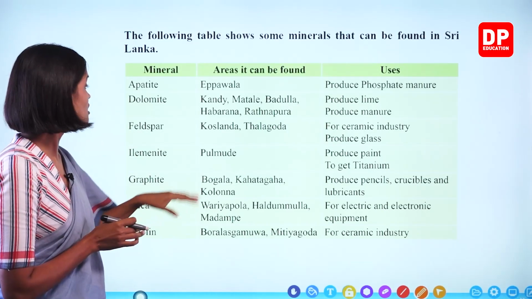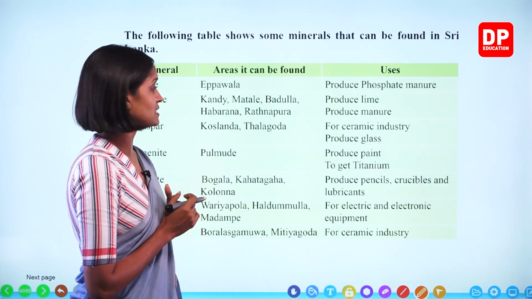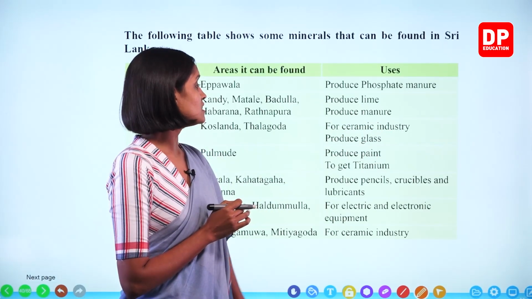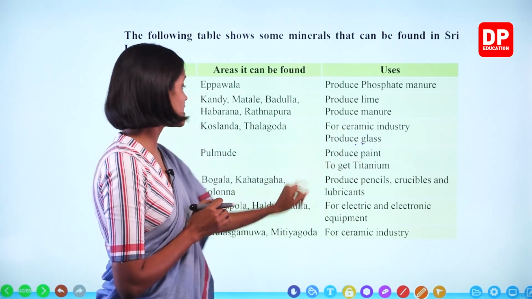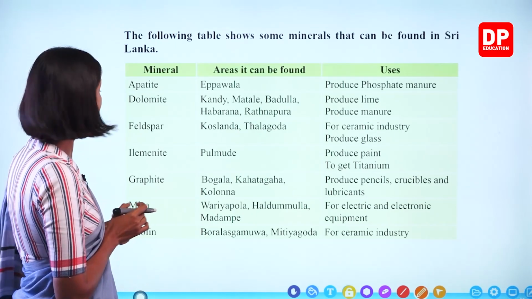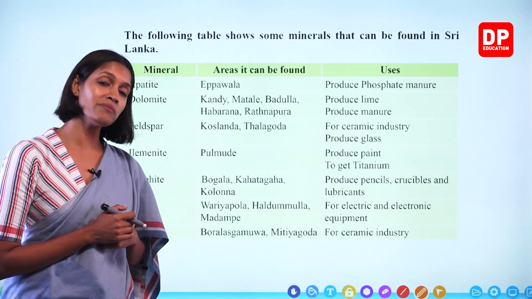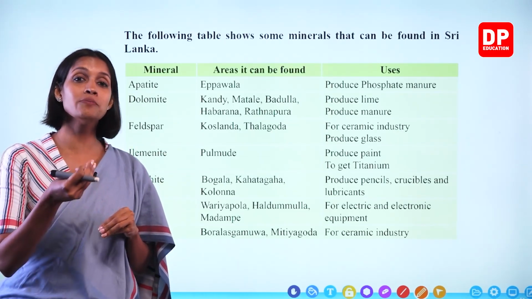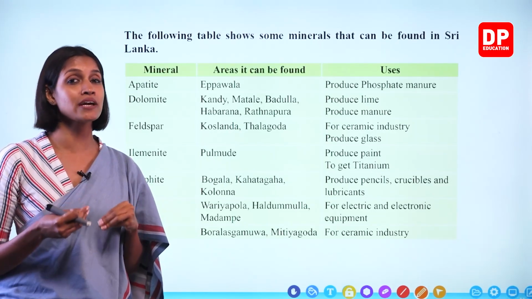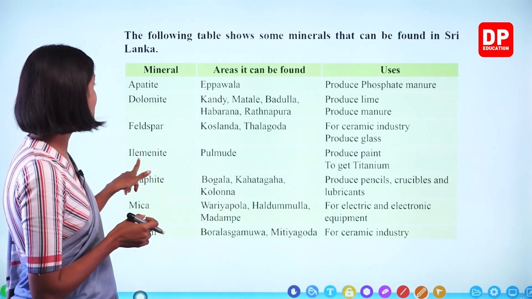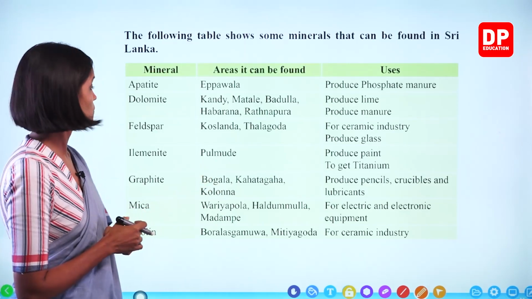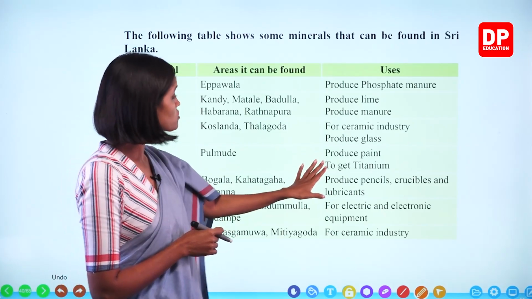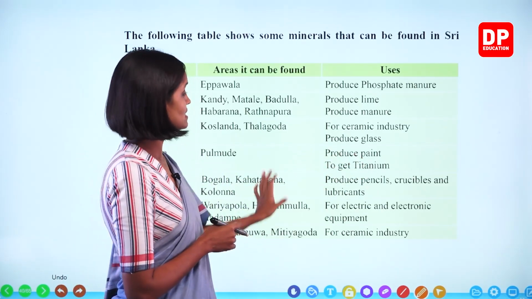And then feldspar. Feldspar can be found in Koslanda, Talagoda areas, right? Feldspar is used for the ceramic industry to produce glass, right? Or the glass industry as well. And then ilmenite. Do you remember I showed you all this ilmenite? It is ilmenite sand. Ilmenite as a powder I showed you all, a very shiny black colored powder. Okay, ilmenite can be found in the Pulmoddai area. Okay, so what is the use? It is used to produce paint, okay, and also to get titanium because ilmenite contains titanium.